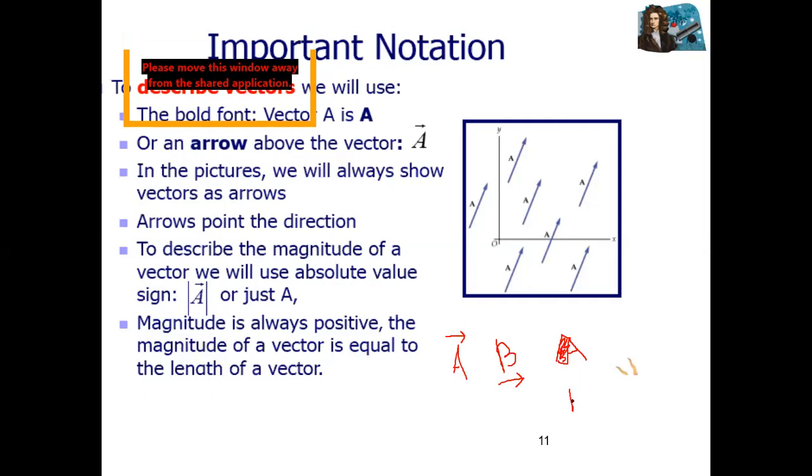Or for another vector, if you want to write D, you use this symbol. One face is bold. So these four are the notation for a vector: an arrow above the capital letter, an arrow below the capital letter, or a bold face letter. This one is called a bold face letter.